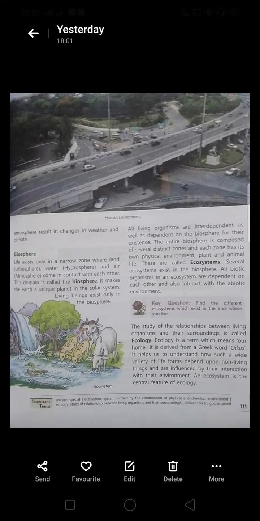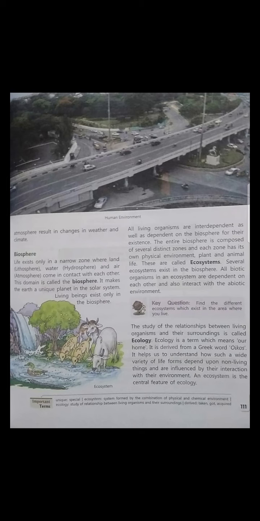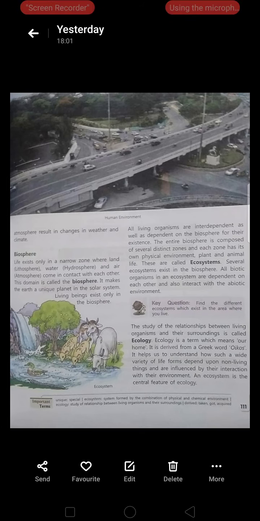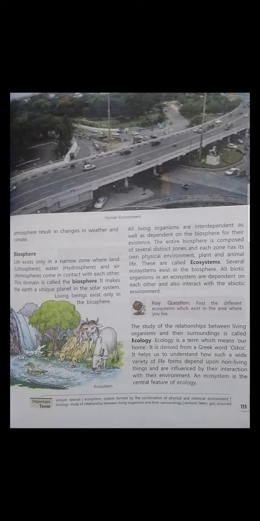It helps us to understand how such a wide variety of life is dependent on non-living things and influenced by the interaction with their environment. It is helpful for us to know how we are dependent on non-living things, on oceans meaning waters, air, land, and also on other non-living things, like whatever we create or produce. An ecosystem is the central feature of ecology.